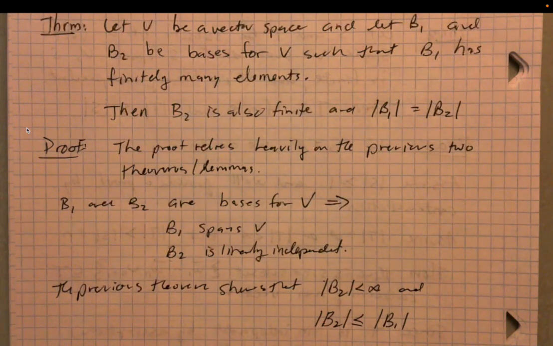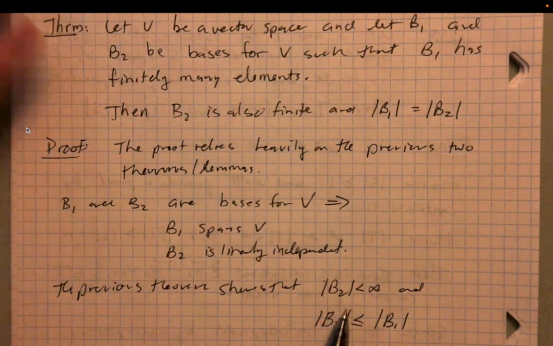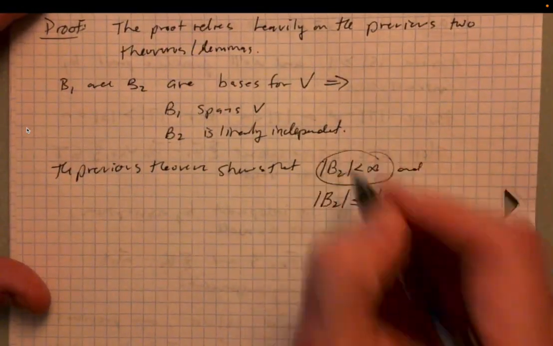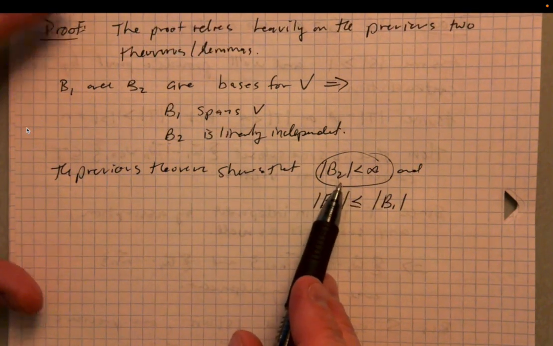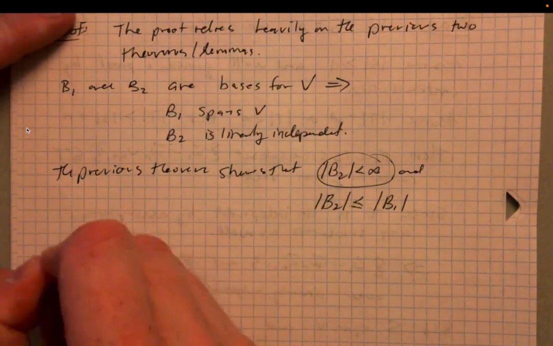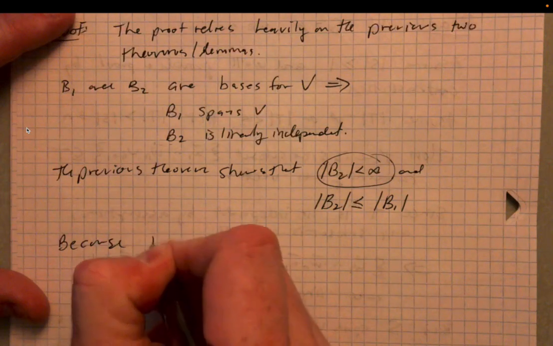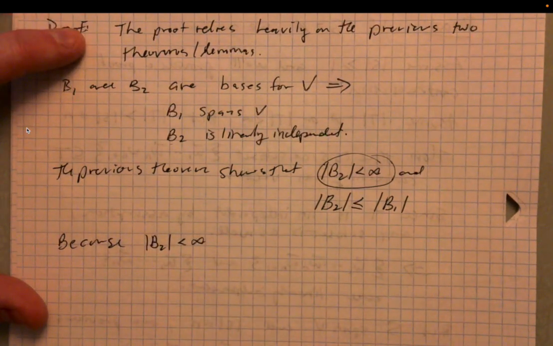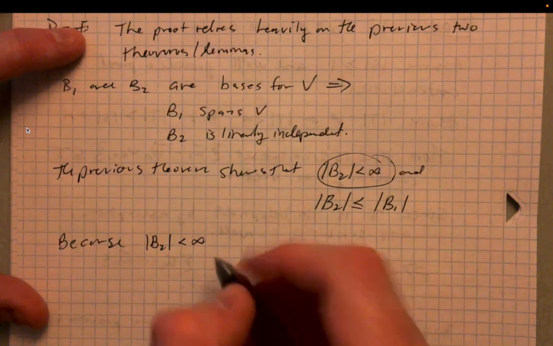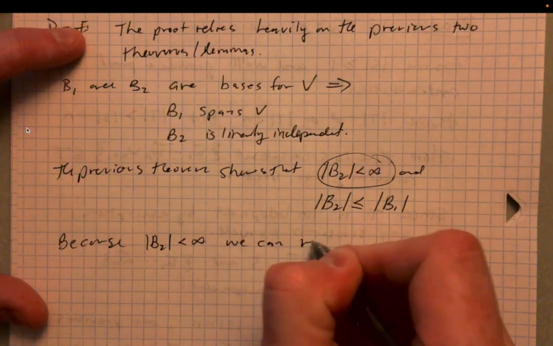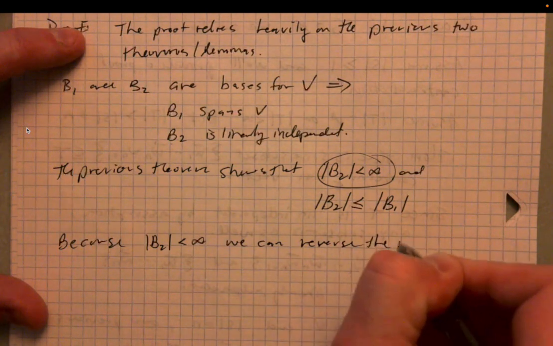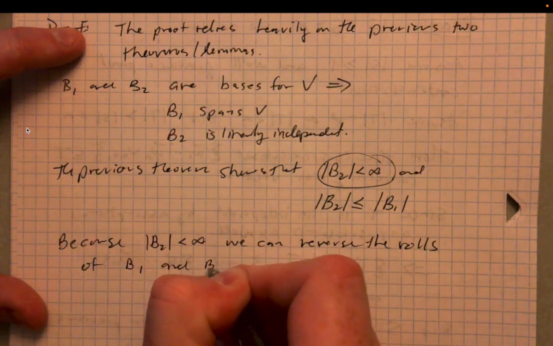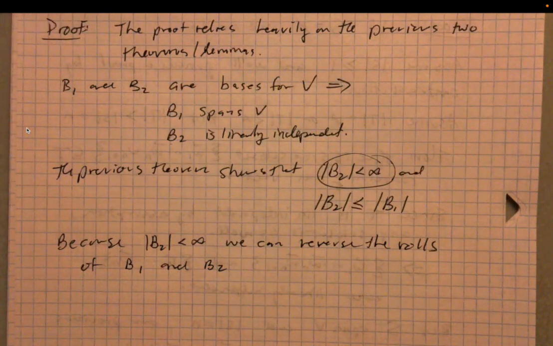Okay. All right. Now that's perfect, right? So now we can use the fact that we know B2 is also finite, and we can just flip the argument. Because the size of B2 is finite, we can reverse the roles of B1 and B2.